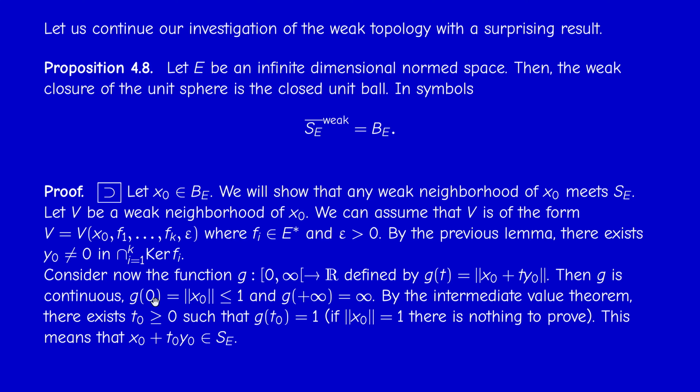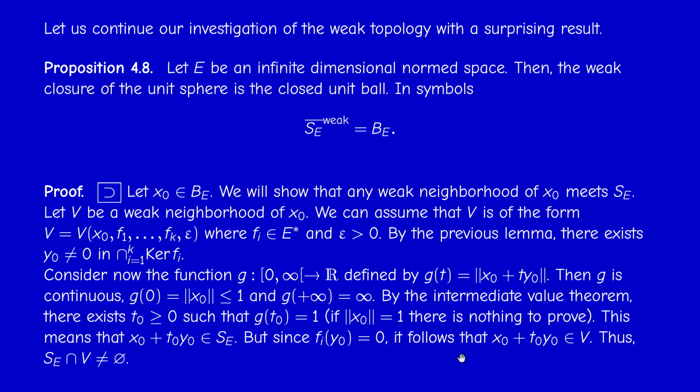f_i of this minus f_i of x0 is just f_i of t0 y0, but since y0 is in the kernel, then f_i of t0 y0 is just t0 times f_i of y0, which is 0. So this element actually belongs to the neighborhood, and therefore the intersection is not empty, and therefore x0 belongs to the closure of SE relative to the weak topology.